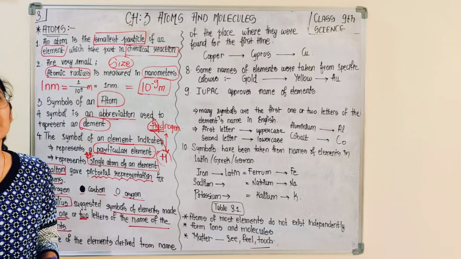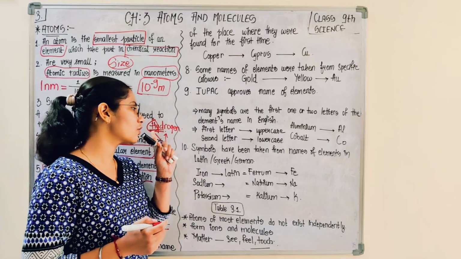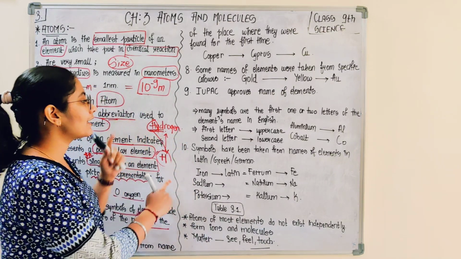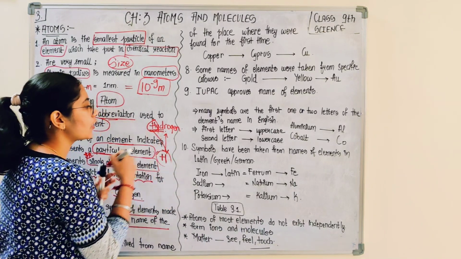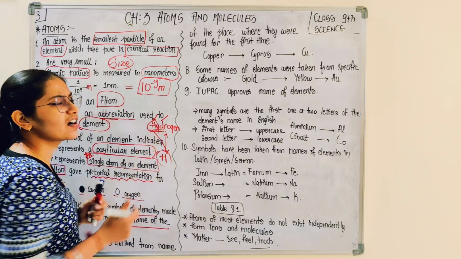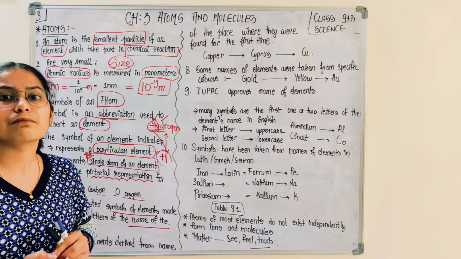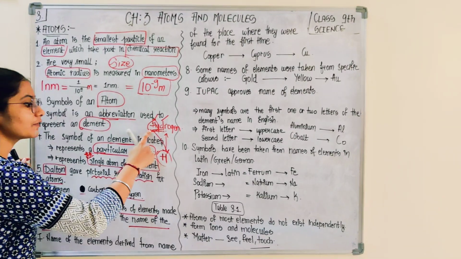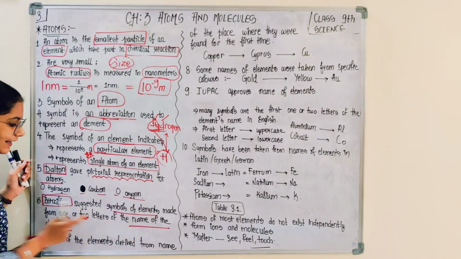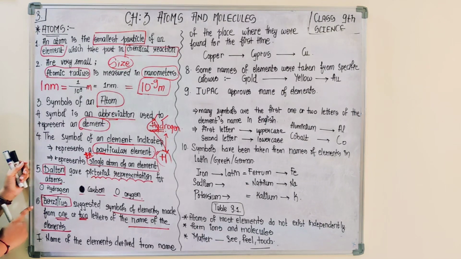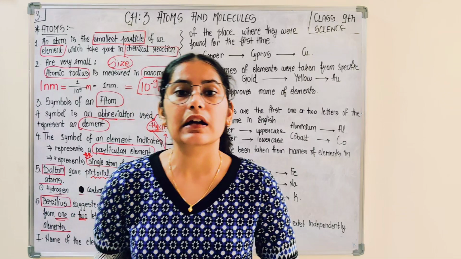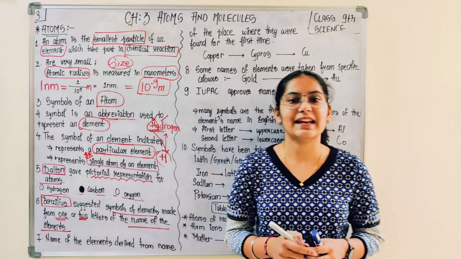For other elements, some use only the first letter of the name to give the symbol, or they use the first two letters, or for this and this, the first and third letter of the name of that element. So Berzelius used this kind of fashion to represent the symbol of an element.